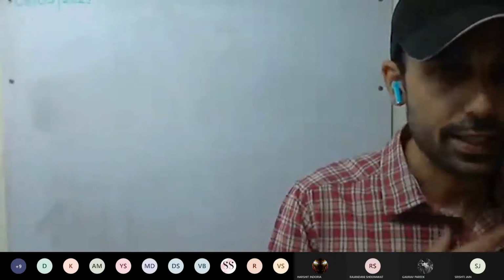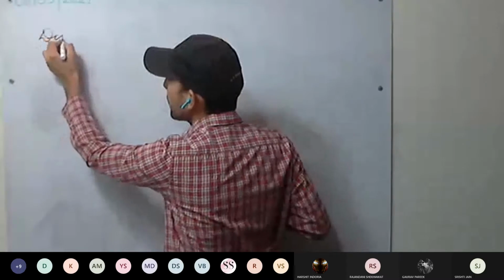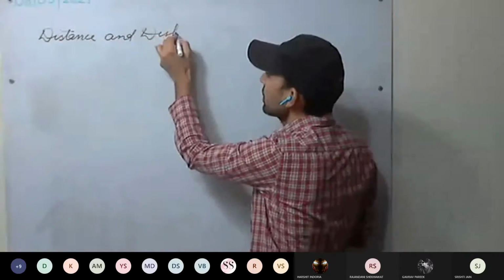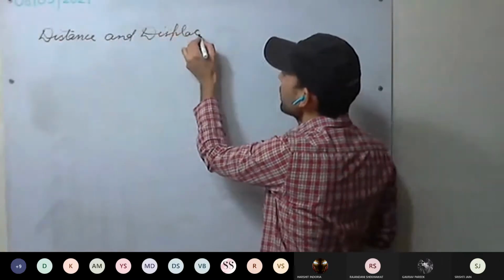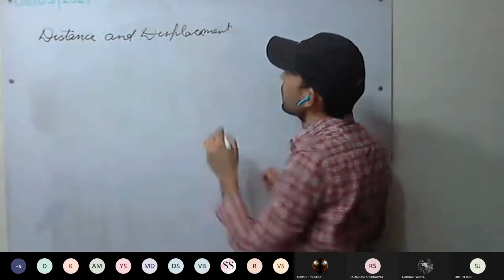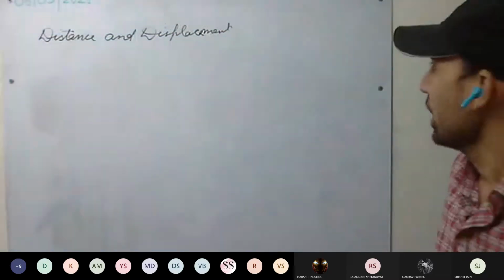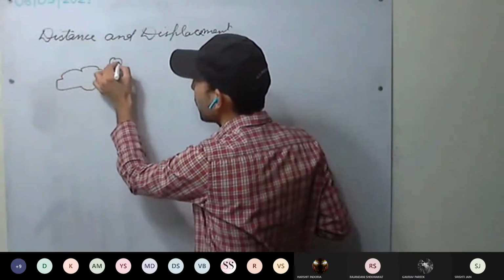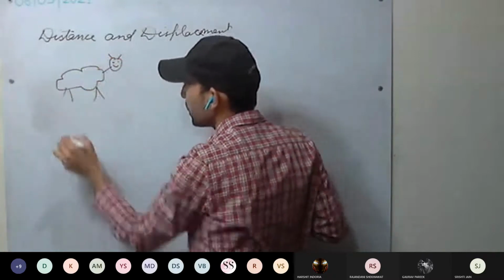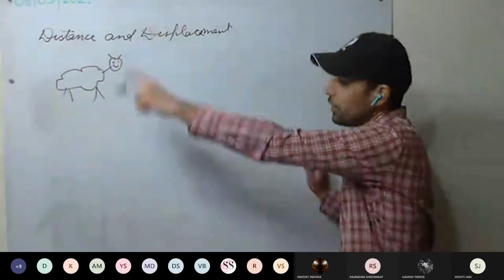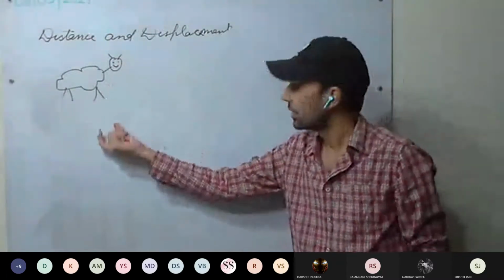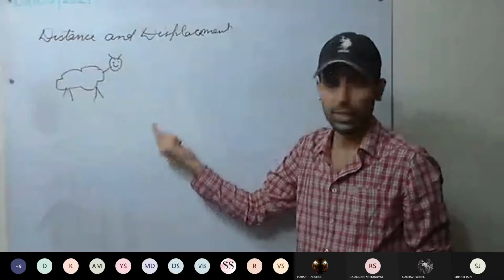Then we'll be discussing distance and displacement. We are starting to discuss distance and displacement. Here, I'm calling someone and it will help us. So I'm calling a sheep. This is, for example, our sheep. Now we have a huge field. The sheep will be grazing the grass. So wherever it finds more green grass, it will move there.